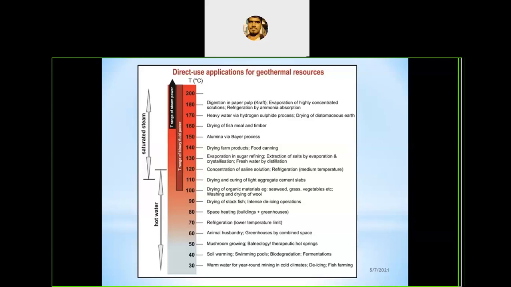As for applications, we can see substantial energy sources in the USA, Japan, New Zealand, Italy and Mexico, where these countries have already installed this type of energy extraction.